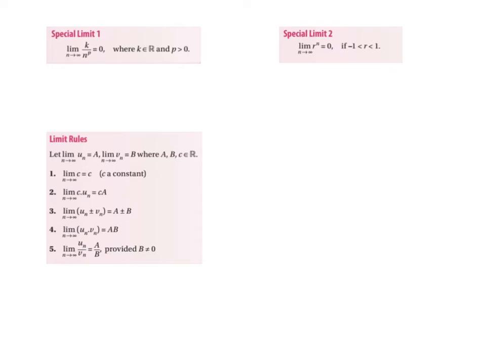Now, the most important thing that we're going to use on this course is that if we're trying to evaluate the limit of a fraction, what we're going to do on this course is divide everything by the dominant term.